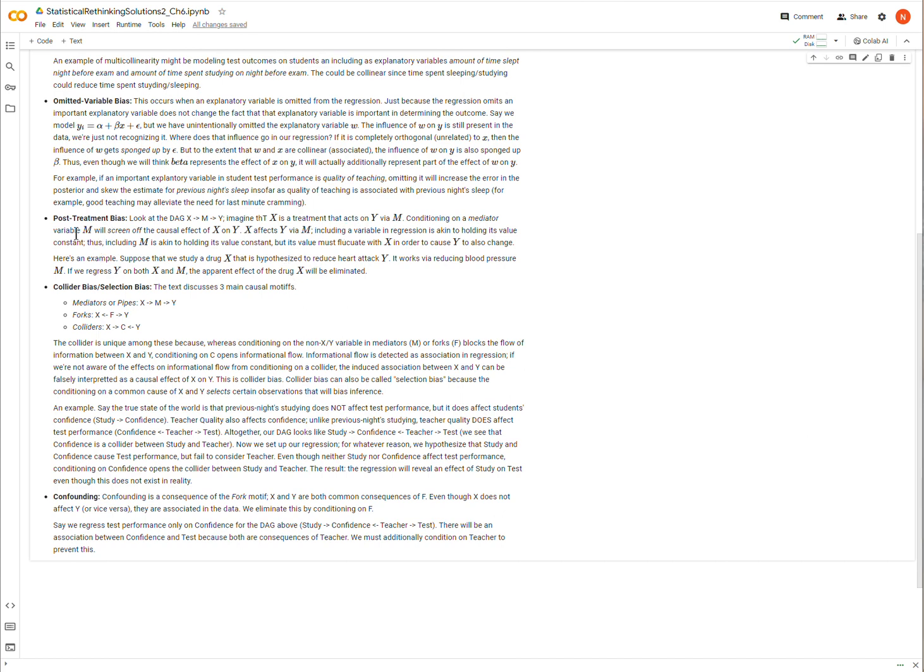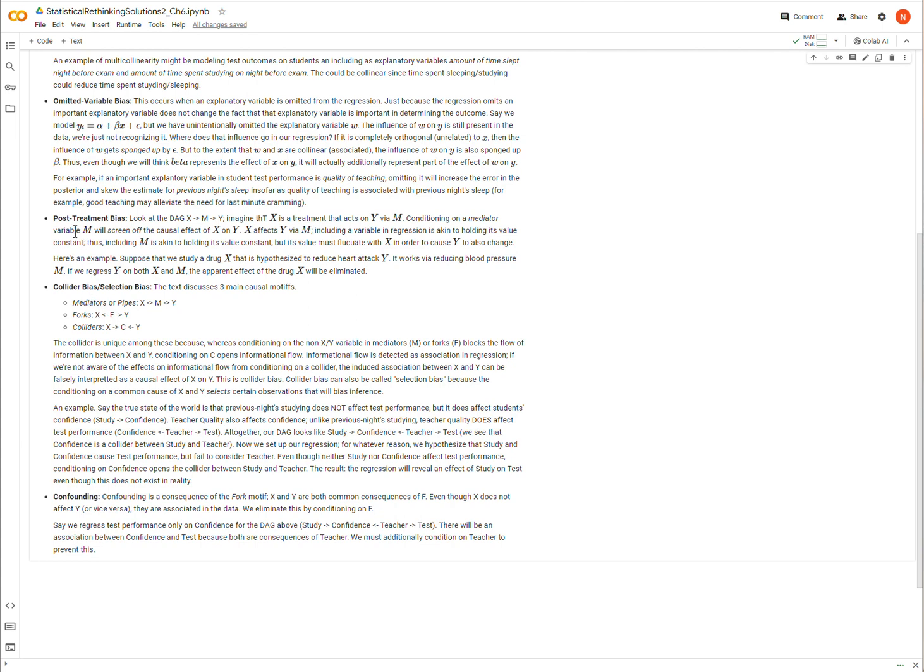The next thing I want to point out is that these remaining examples here, post-treatment bias, collider bias, and confounding, are all consequences of the motifs, these causal motifs that are presented in the book. There's actually a fourth motif, which is the descendant, and it can take on the features of any one of these forms, depending on whatever. But read the book for that.